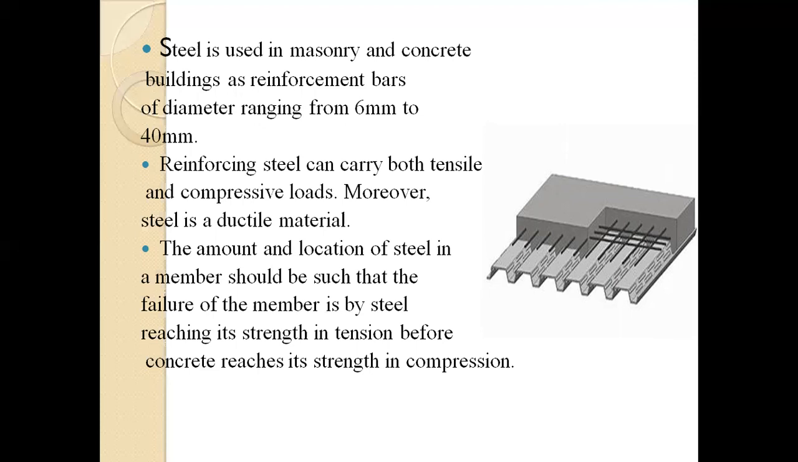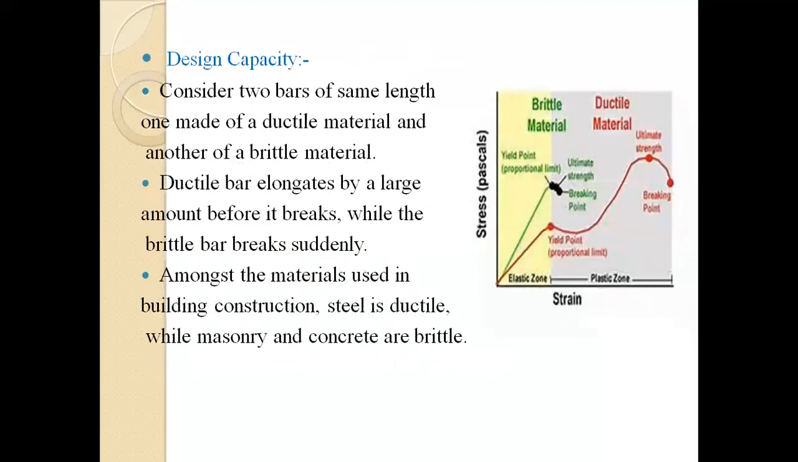The amount and location of the steel in a member should be such that the failure of the member is by the steel reaching its strength in tension before the concrete reaches its strength in compression. This type of failure is ductile failure and hence is preferred over a failure where concrete fails first in compression. Therefore, contrary to common thinking, providing too much steel in an RC building can even be harmful.